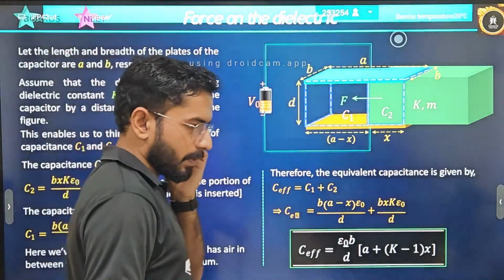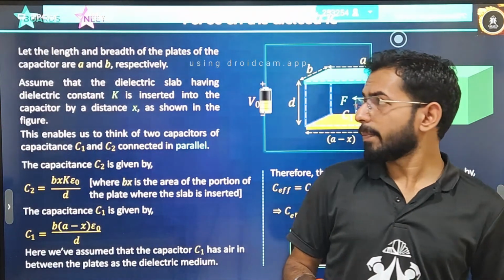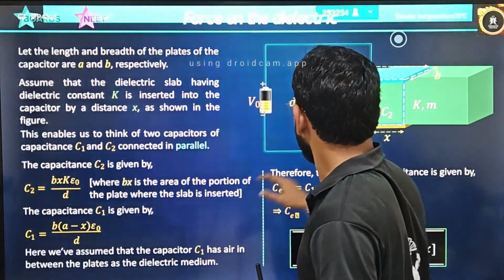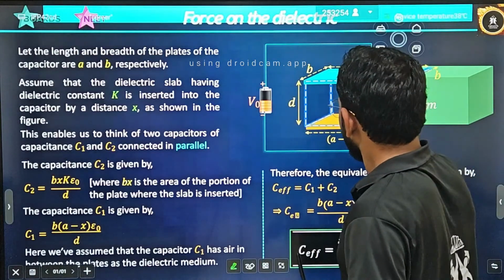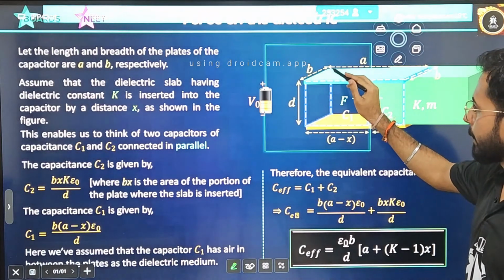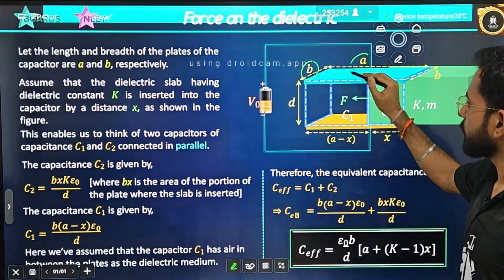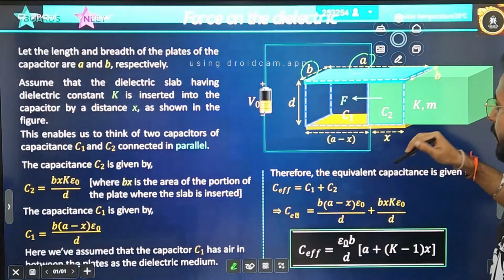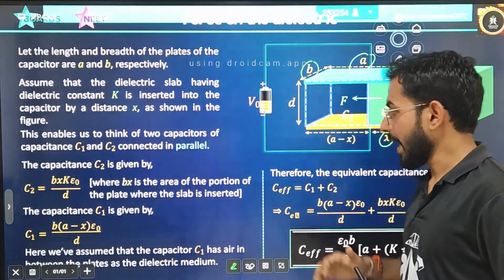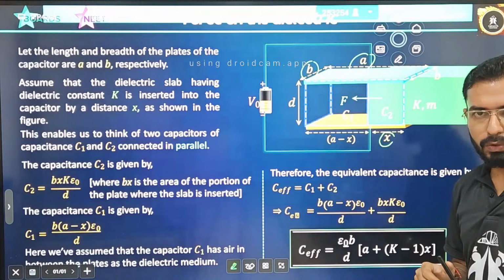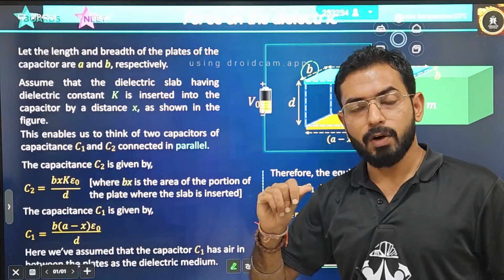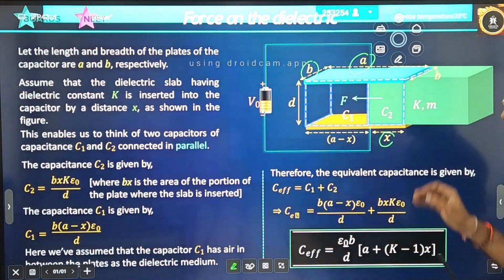Now, the last case. Sometimes it can be asked how much is the net force that is acting, and I will explain that quickly. Here is a diagram that has been drawn: a parallel plate capacitor. This length is B, this side is given as A, and the thickness is given as D. You have inserted a dielectric till distance X. What will be the force acting on the dielectric? That is what we have to understand, because there is some force applied on the dielectric to insert it.